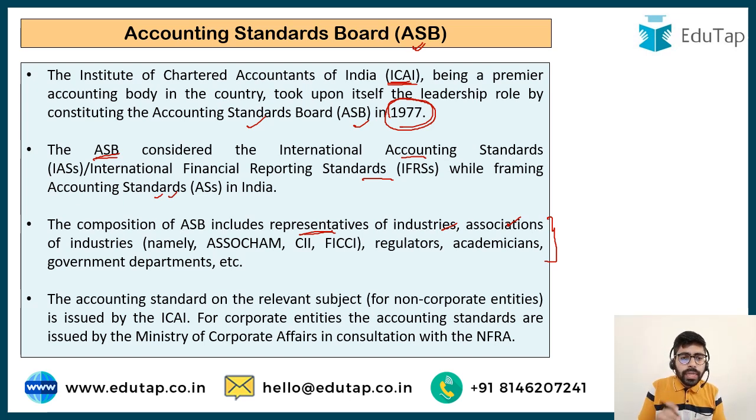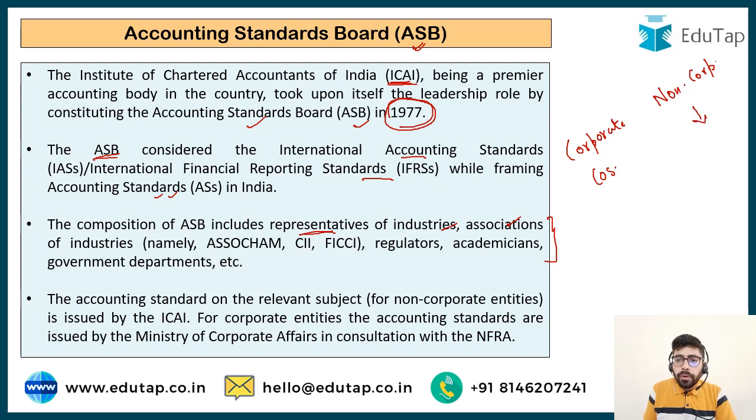And so we took the idea from the international standards and prepared standards as per the Indian scenario. The accounting standards were gradually issued by the Institute of Chartered Accountants of India. Now you have to remember that there are two sets of entities. One is the corporate entities, which means companies, and the other is the non-corporate entities.